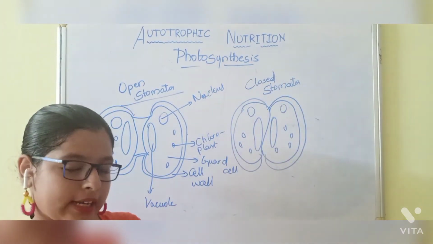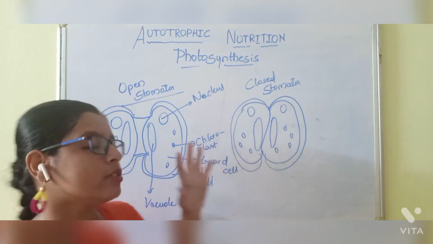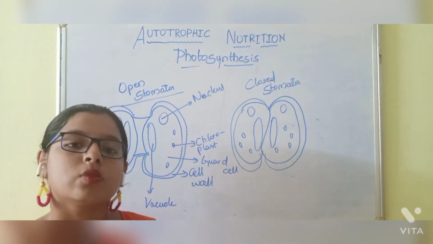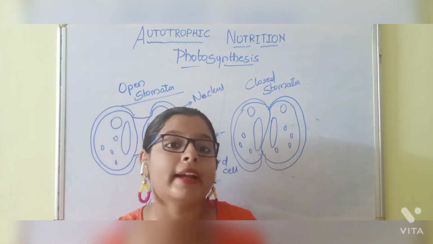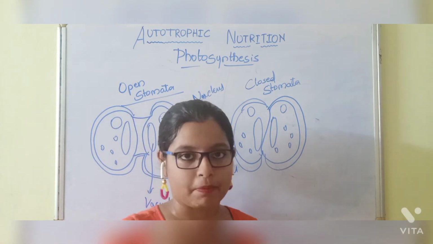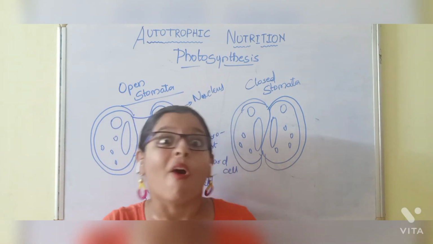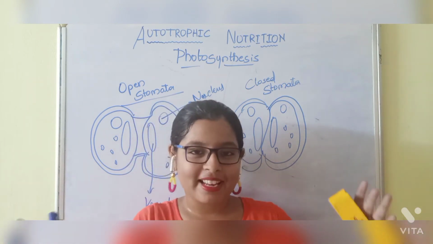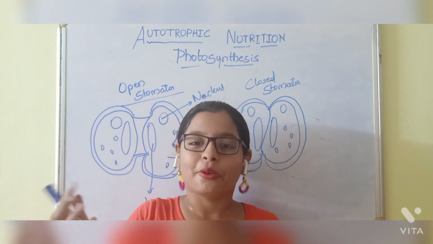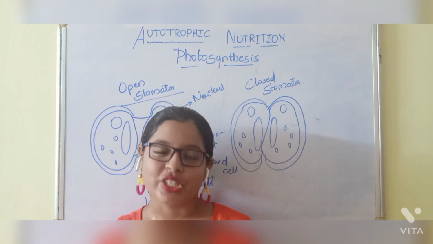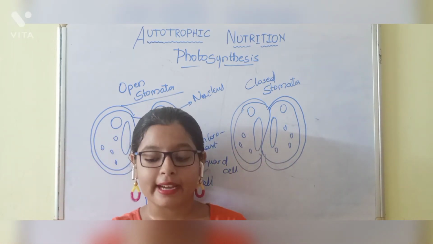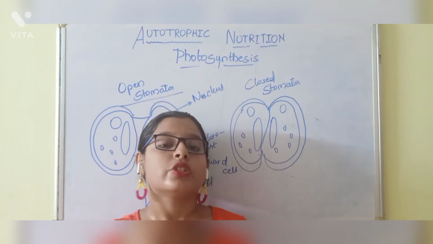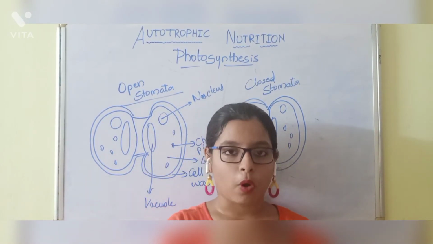Why did I draw the open stomata and closed stomata? Once water is present around the stomata, the stomata will get a signal that water is coming. You should open in order to receive the water inside. So the stomata will open and water goes inside, and then it closes. The stomata shrinks when the water goes inside.